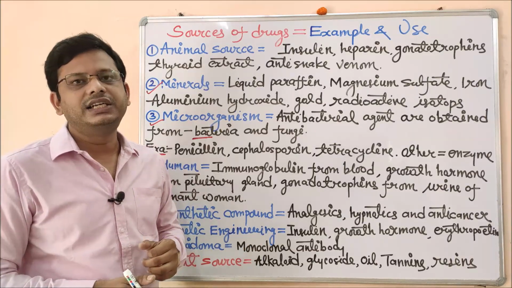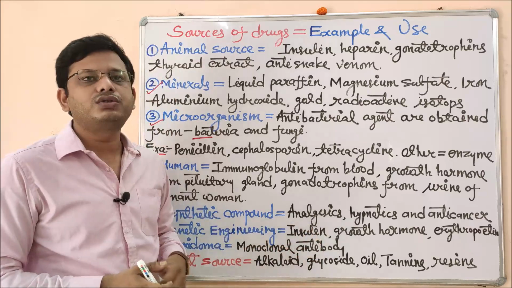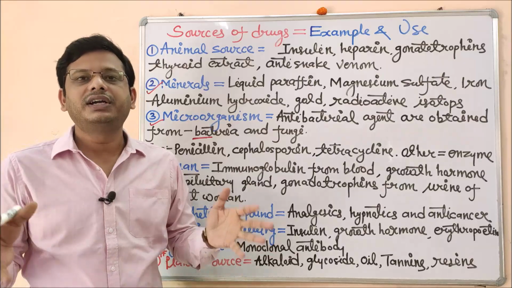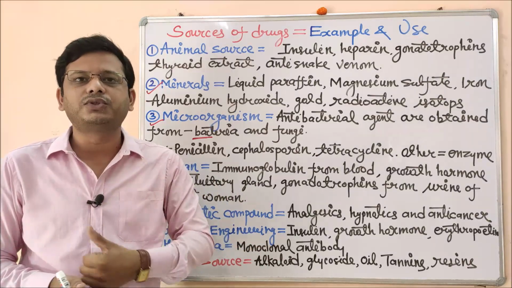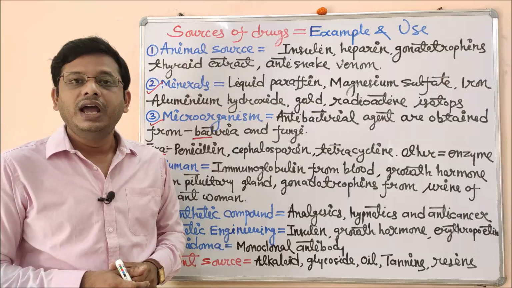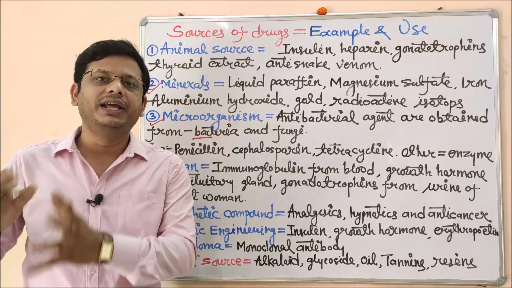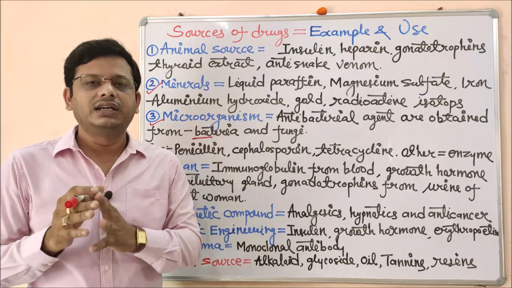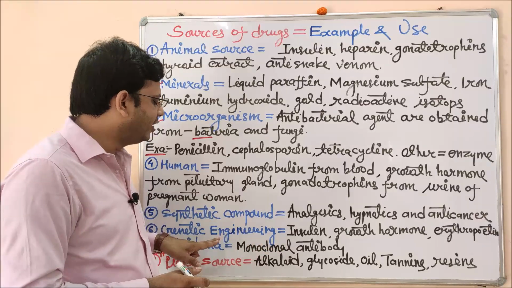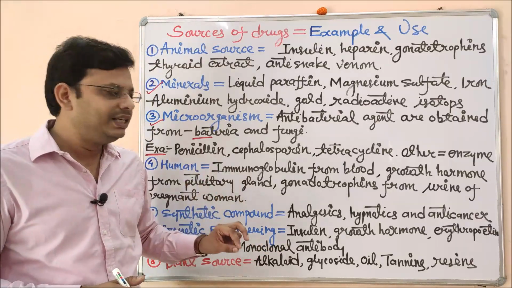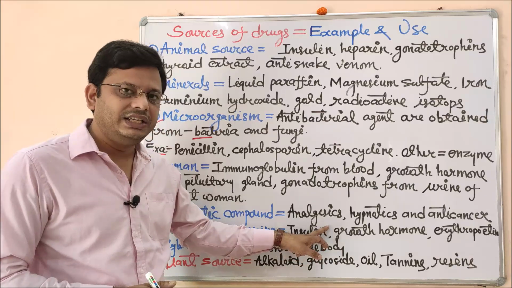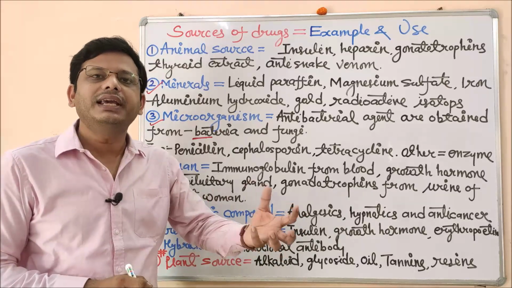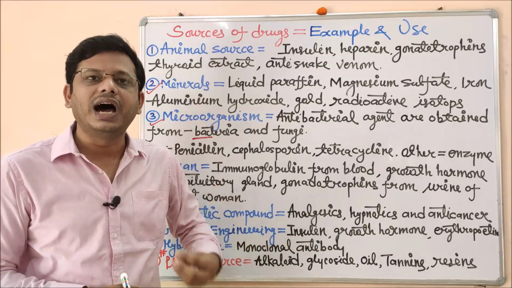By utilizing genetic engineering techniques, we have obtained insulin, because how long will we sacrifice animals to get insulin? How many animals will be killed just to obtain a few drops of insulin? That is not practically possible, and the demand for insulin is increasing day by day. To supply the demand and to protect animals, we needed an alternative, and that alternative came from biotechnology, which is called genetic engineering. After getting insulin from genetic engineering techniques, we can also get human growth hormone, so that it will be easy and comfortable to produce on a large scale.